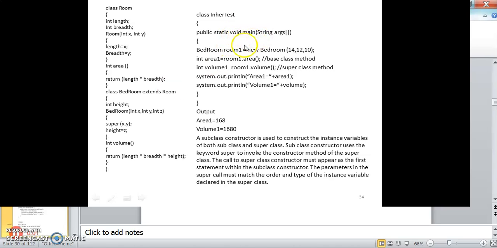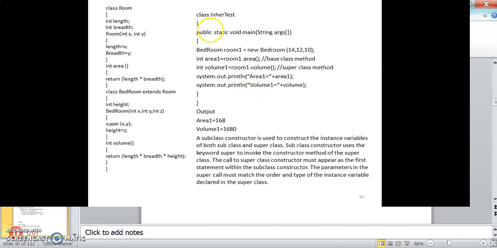So inside public static void main we are creating an object of Bedroom, the subclass. We are creating the derived class object room 1, and we have initialized it as 14, 12, 10, and now we are invoking room 1 dot area. This means the base class method is accessed, and then we are accessing the subclass method room 1 dot volume.